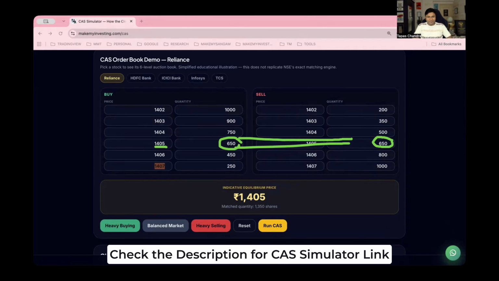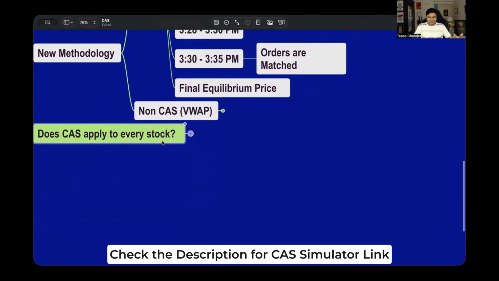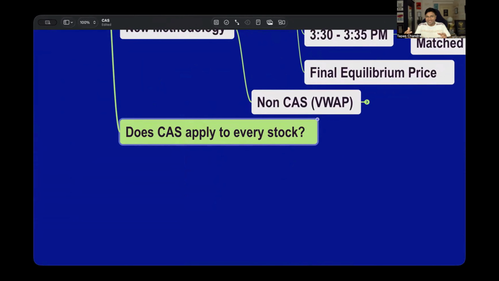Now, a very important question. Many people usually ask, is CAS available for all the stocks? The answer is very simple. No. In the first phase, CAS is applied only to the stocks where derivatives contracts are available. Something like FNO stocks are being treated for CAS.